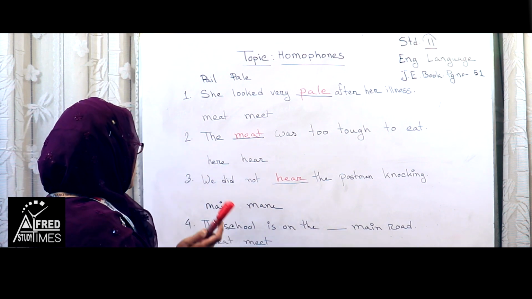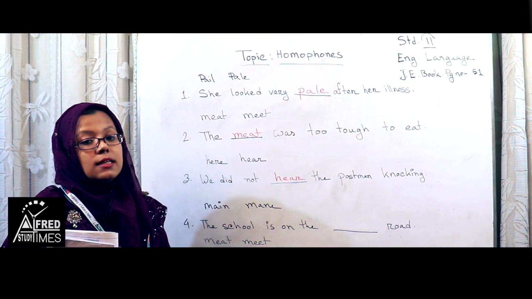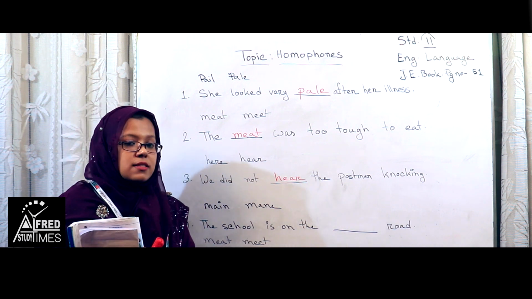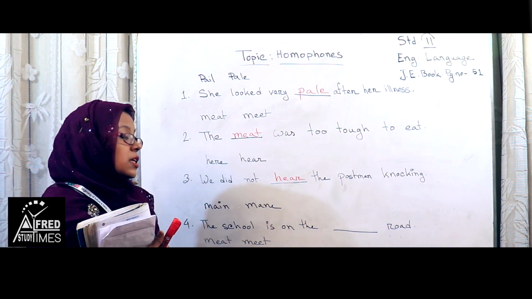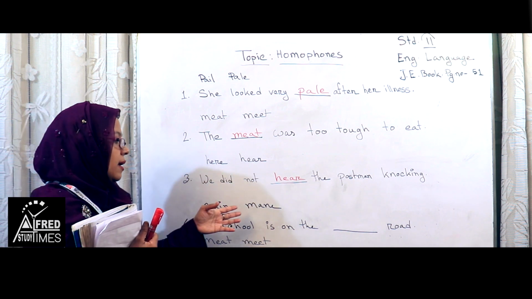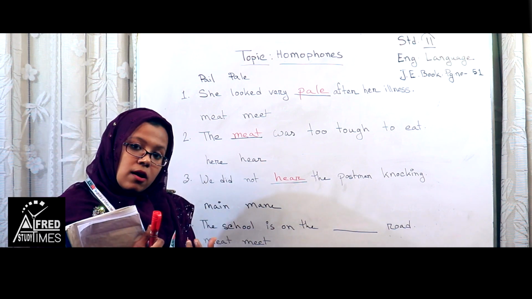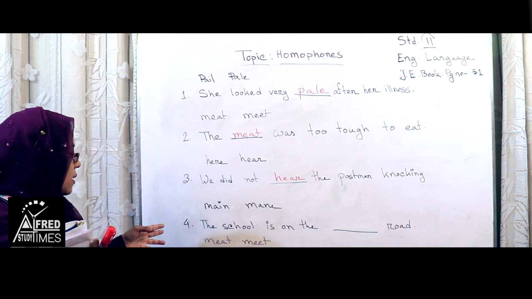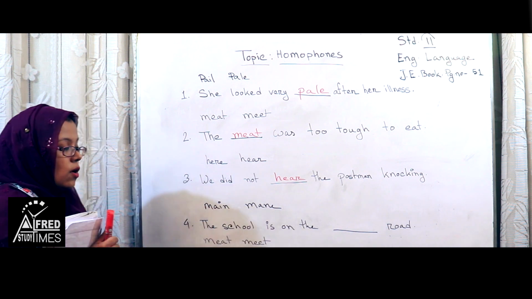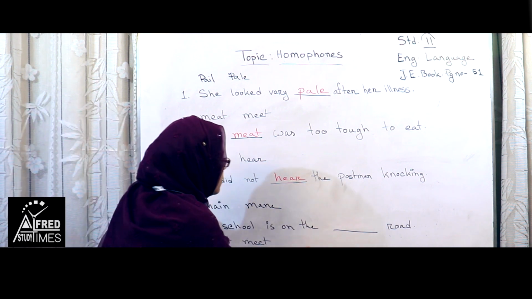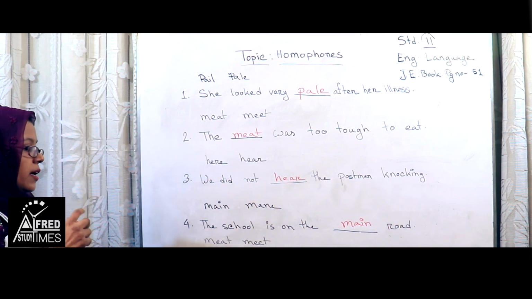Okay? Number 4, here we go, main and mane. Two different words but the same sound and same pronunciation. M-A-I-N, main, means the most important thing. And M-A-N-E, mane, means the long and thick hair of animals like horses and lions. Look at number 4. The school is on the dash road. So here the appropriate word would be main, M-A-I-N. The school is on the main road.